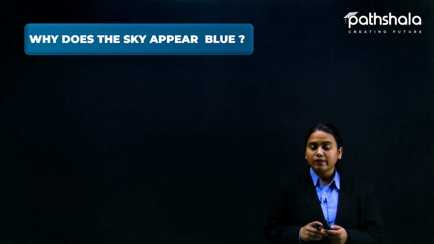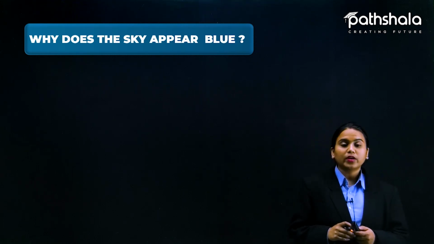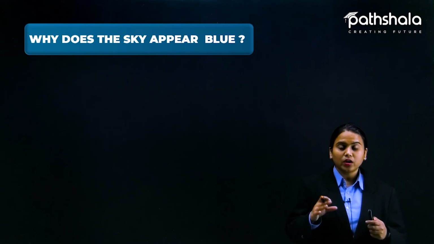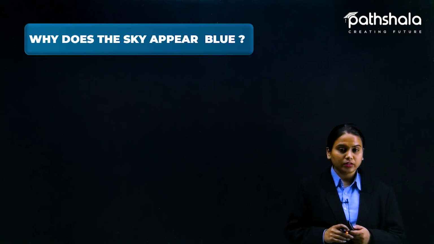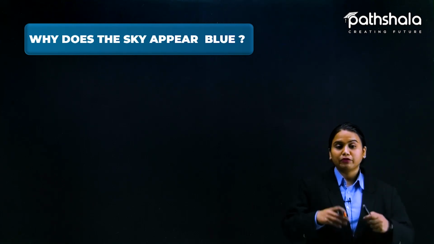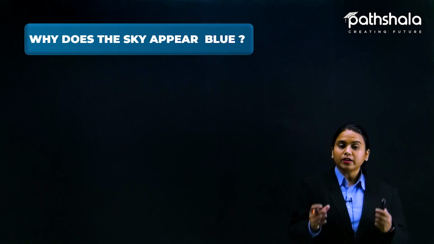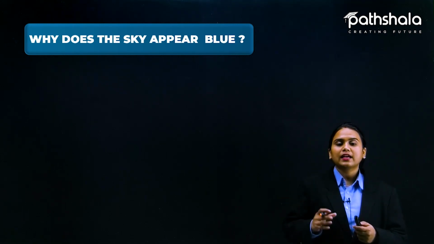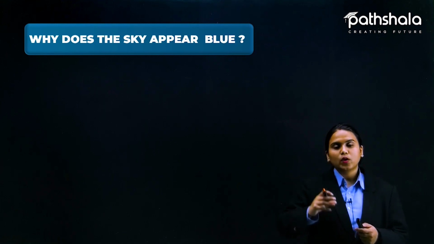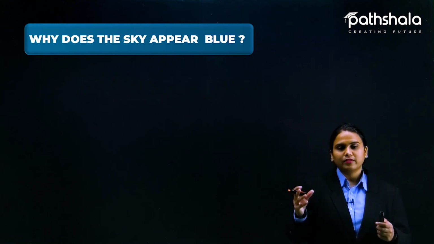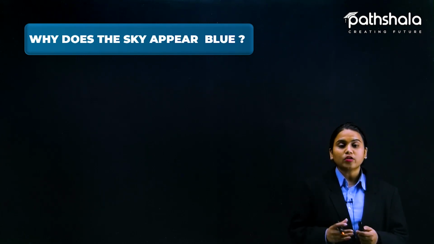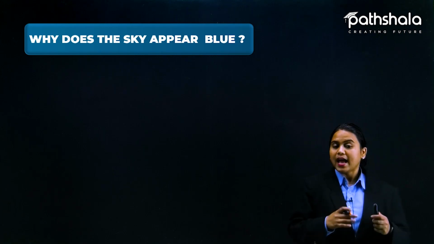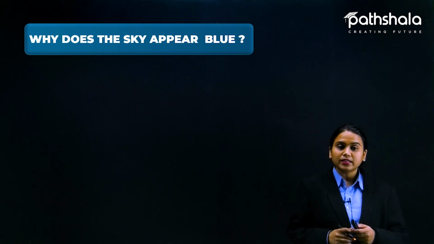This is a very good question, and you know that every time you look at the sky, you see a blue sky. Is it actually blue in color? Because you know that the atmosphere has a lot of layers, so why are we not seeing a different color of the sky? Why can we not see one shade orange, one yellow, one blue, like 7 colors in the sky? Because you know that white light is made of these 7 colors, but in actual we do not see all 7 colors in the sky.